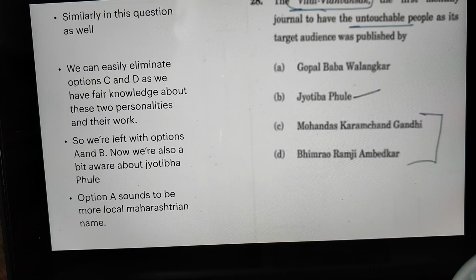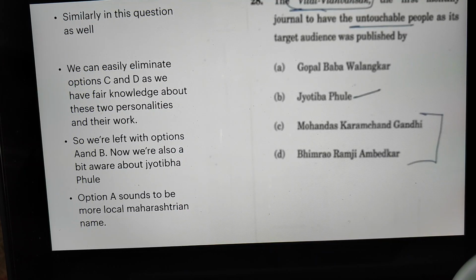Now what logic we can apply is that from our study of reforms in India, we have studied Jyotiba Phule and we are aware of his work, like for reformation of the caste system, for the education of girls. So we have never encountered Vitthal Vidwansak as a work of Jyotiba Phule.